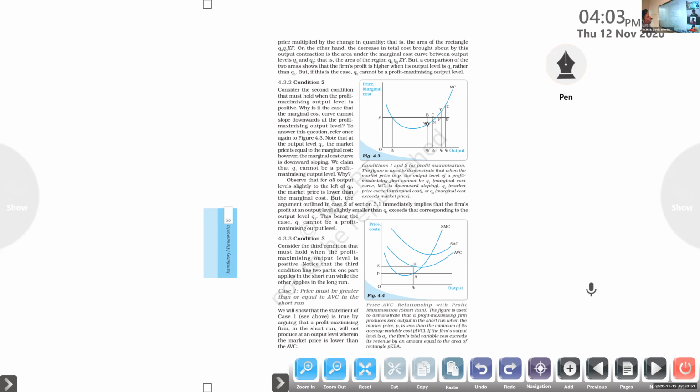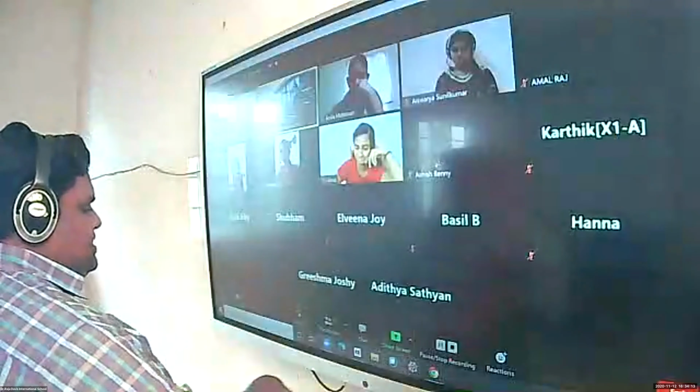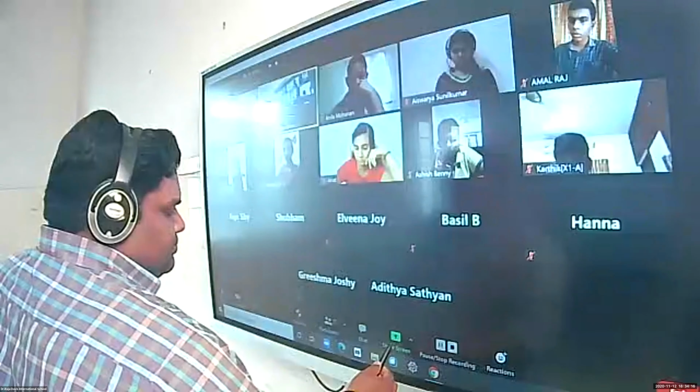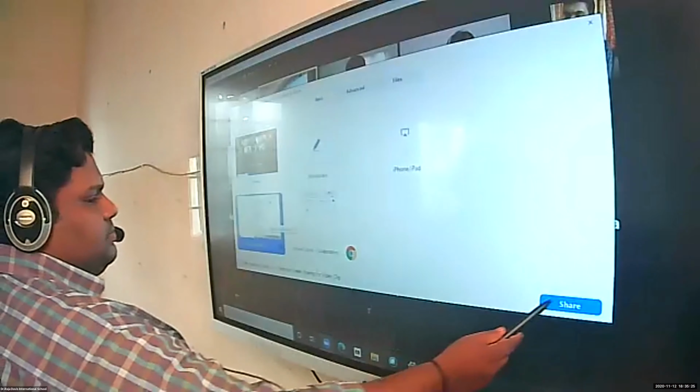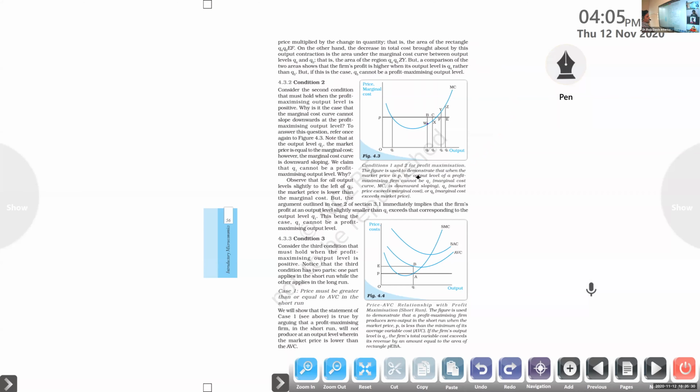Confusion. This is what I told you in the last chapter: analyze the graph properly. Just analyze the graph properly. Easily you can understand that by reading the paragraph and analyzing this graph. I will give you 5 minutes to analyze. Just check that and tell me, at Q2 I am asking. We don't want to waste much time, so I will explain that.